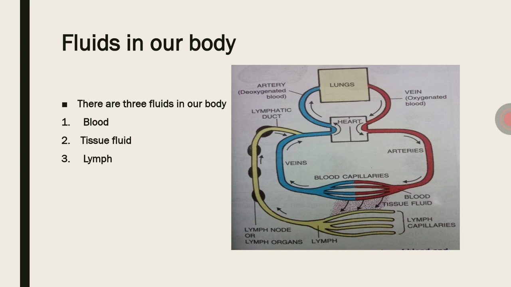So it is a complete closed manner. This type of circulation is called closed blood circulation.